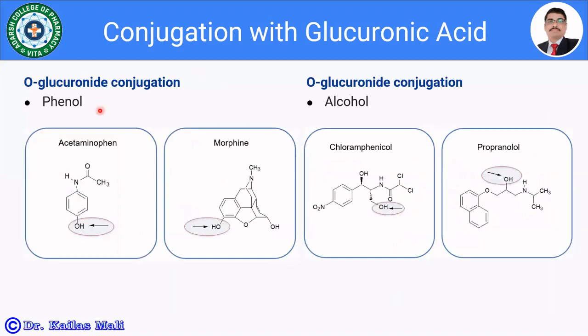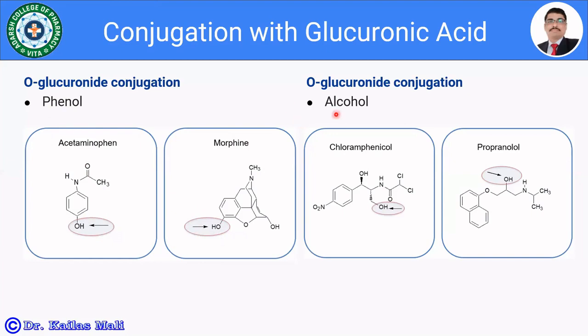Let us see a few examples of specific glucuronidation. The very first example is related to the phenols. Compounds like acetaminophen and morphine are phenolic compounds. Look at the structure. See here, the OH group is present, which is phenolic, and there is a chance of O-glucuronide conjugation with acetaminophen as well as morphine.